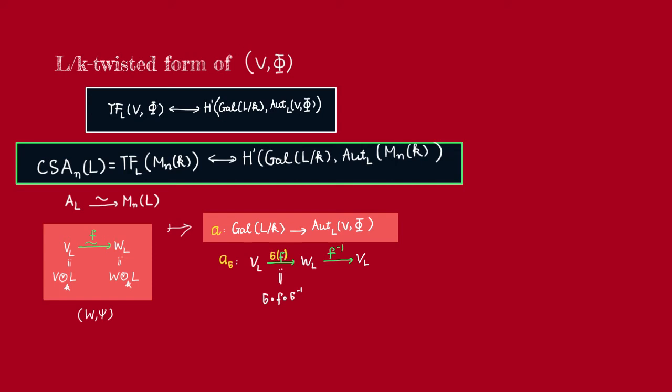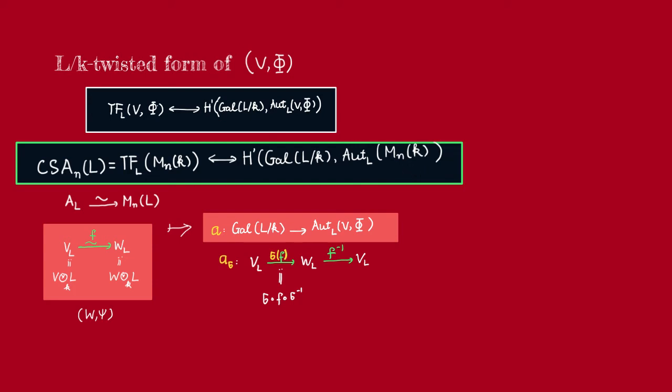So by the results above, central simple algebras of degree n that split over L should be in bijective correspondence with the H^1 Galois cohomology group with coefficients in the automorphism group of the matrix algebra M_n(K) over L.